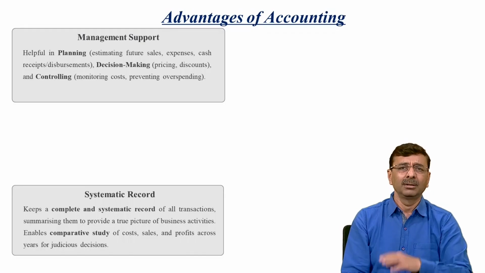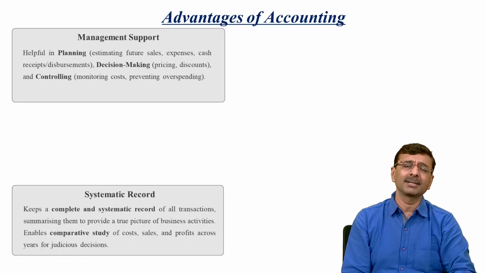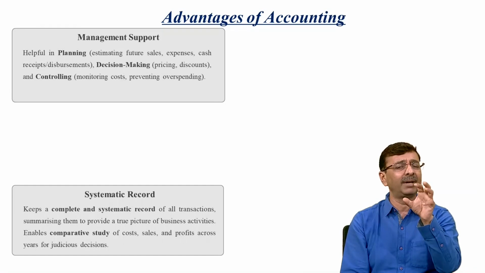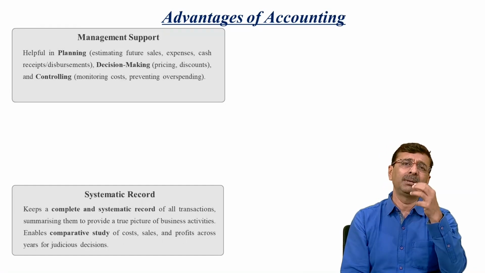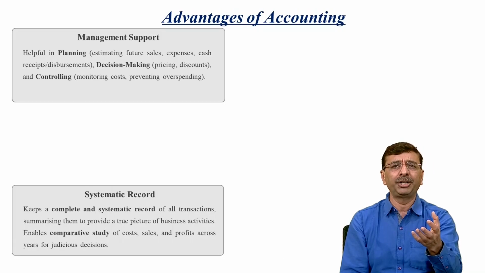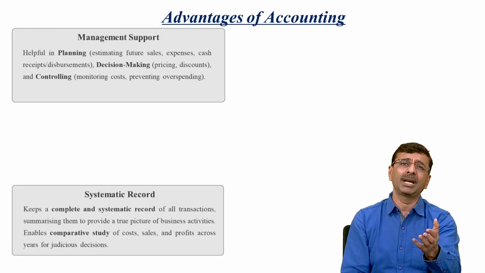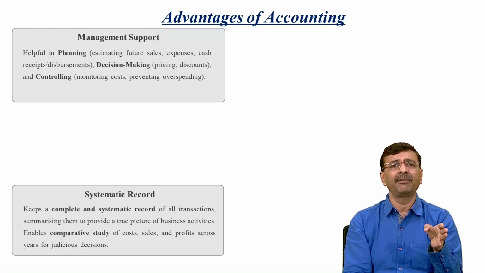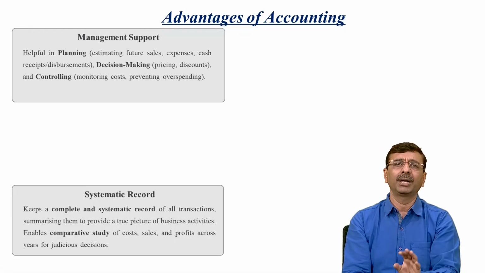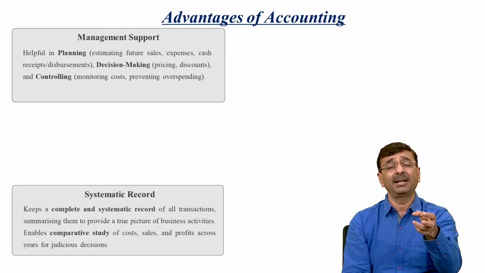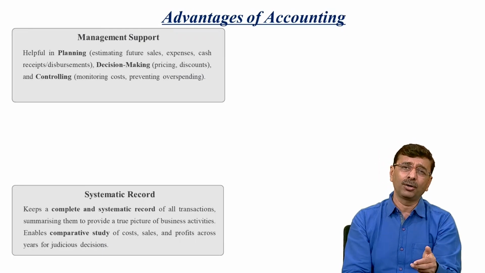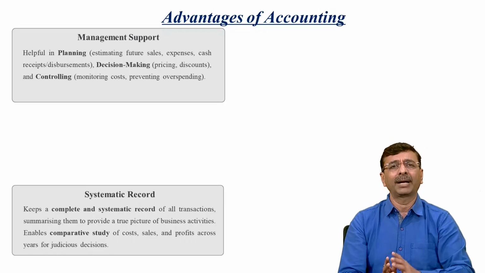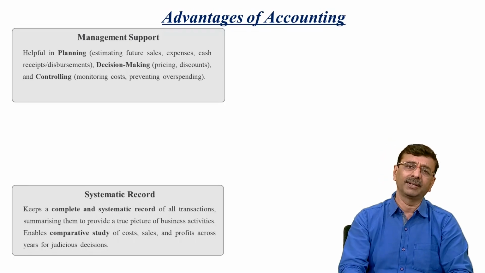Systematic record, as we discussed earlier, means all accounting information which we identify will be measured in monetary terms, and then it has to be recorded in systematic books of account. So those transactions which have monetary values are to be recorded in the books of accounts, and we can identify whether it was recorded or not. So in case of avoidance of fraud and other things also, it helps through recording transactions in the books of accounts.